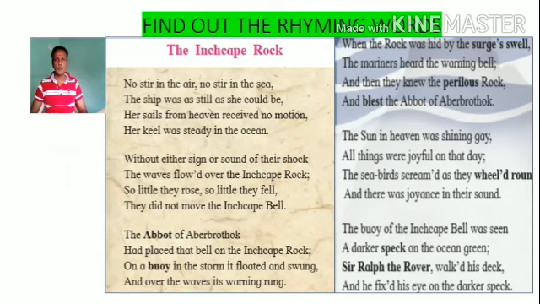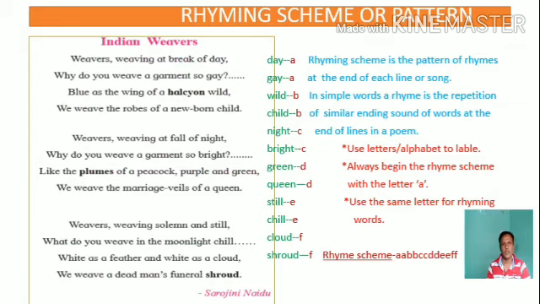Here is one more poem from the textbook of 12th standard. You go through the poem and try to find out and write down the pairs of rhyming words from the poem. After rhyming words, now let's go to the next topic, and that is rhyming scheme or pattern.